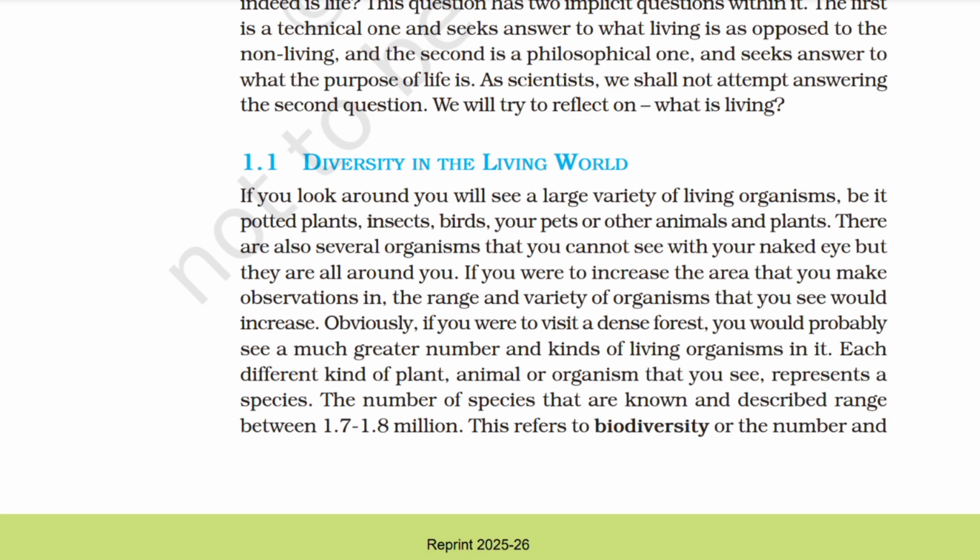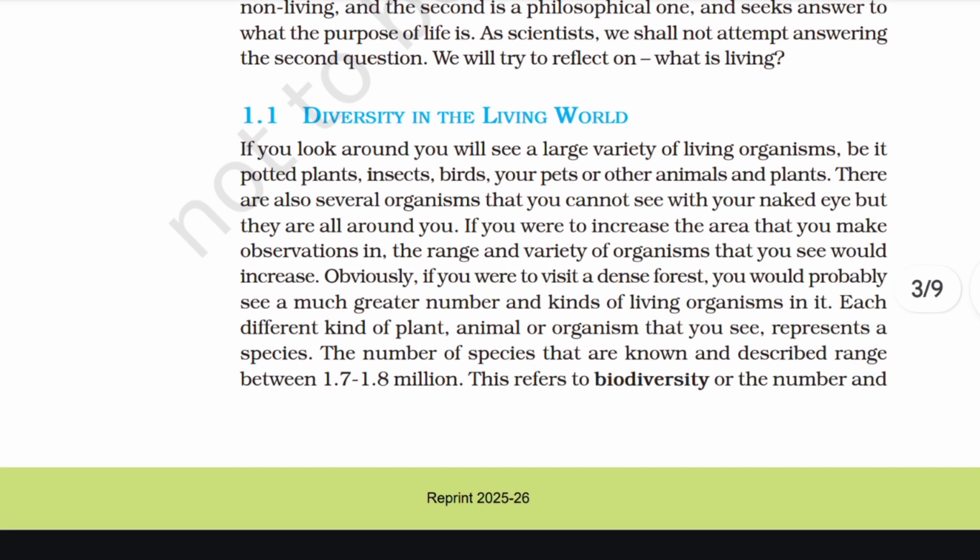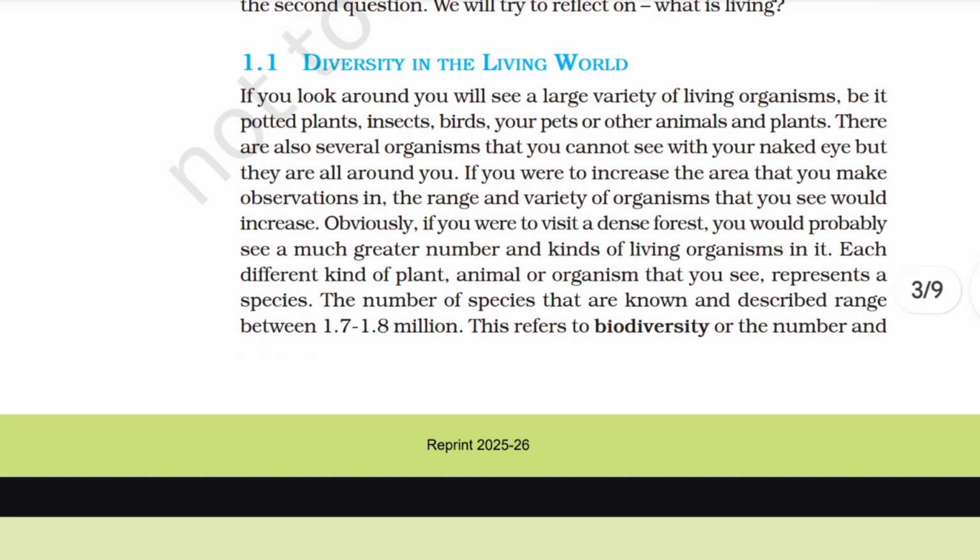1.1 Diversity in the living world. If you look around, you will see a large variety of living organisms, be it potted plants, insects, birds, your pets, or other animals and plants. There are also several organisms that you cannot see with your naked eye, but they are all around you. If you were to increase the area that you make observations in, the range and variety of organisms that you see would increase. Obviously, if you were to visit a dense forest, you would probably see a much greater number and kinds of living organisms in it.